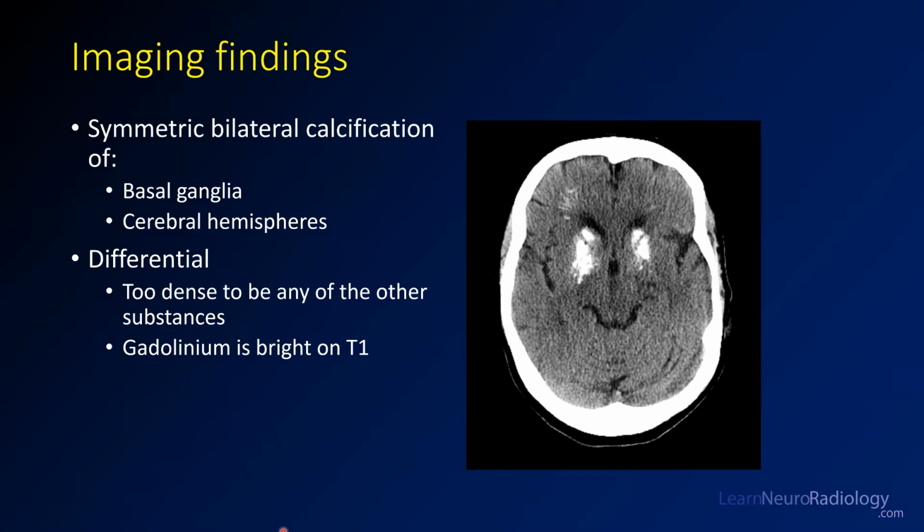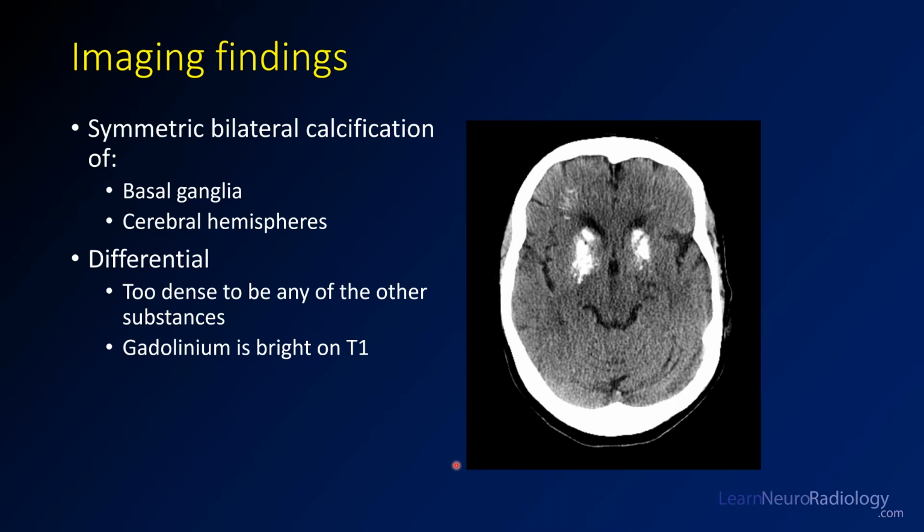Here we see the imaging findings. You have symmetric calcification of the basal ganglia. So here you see on the CT, it's extremely dense, almost as dense as bone, particularly involving the caudate and the globus pallidus. You see a little bit even in the subcortical white matter and periventricular white matter, you have some calcification. It's really too dense to be any of those other substances that we talked about.